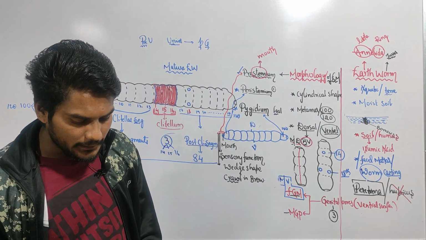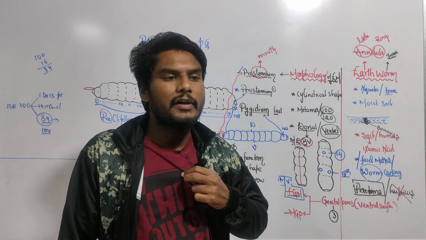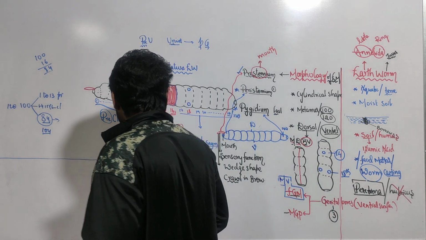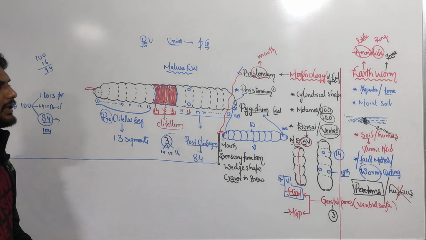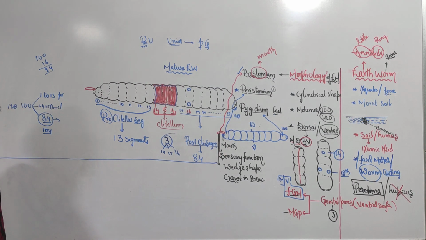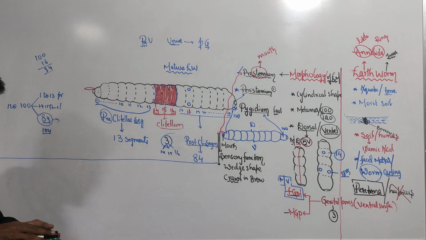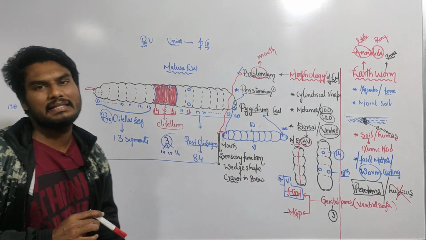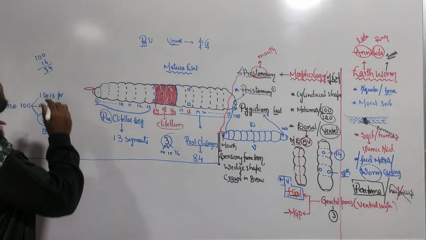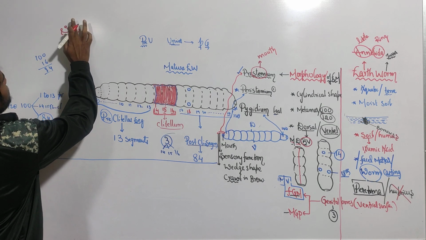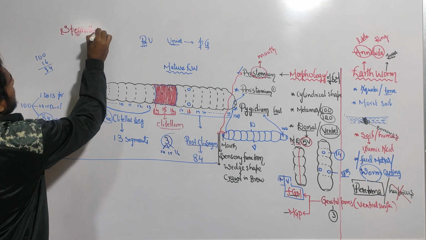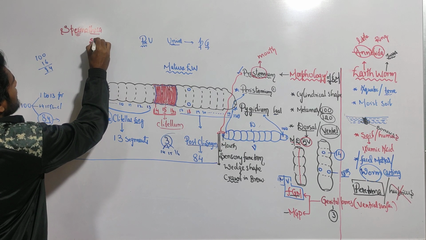In this morphology, you have to know one more name: spermathecal aperture. What is the meaning of spermathecal aperture? Aperture means an opening. First of all, you should know what a spermatheca is. Theca means sac.